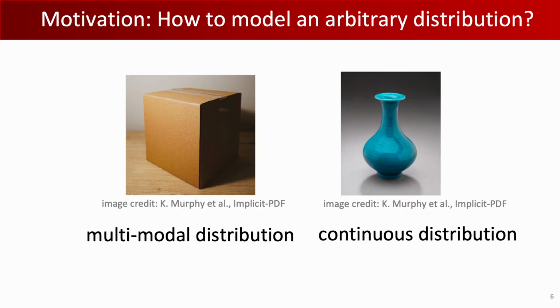In the real world, there are many symmetric objects with multiple or sometimes infinite correct poses. The box and vase are very ubiquitous and they possess either a 24-modal distribution or a continuous distribution. A one-modal distribution like matrix Fisher distribution is clearly not sufficient to model such distributions, and here comes the problem of how to model an arbitrary distribution on SO3 manifold. Thus we considered normalizing flows.